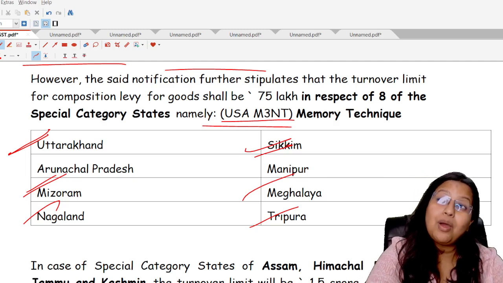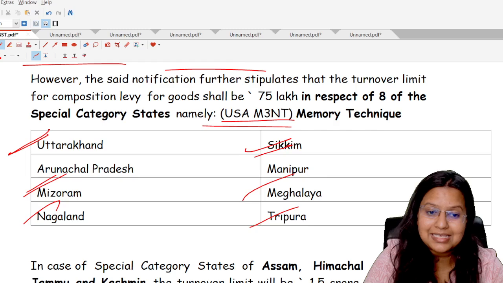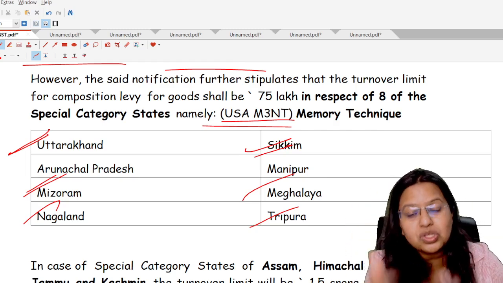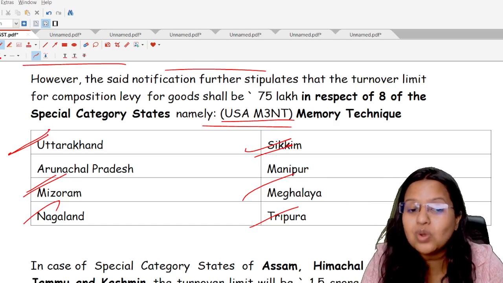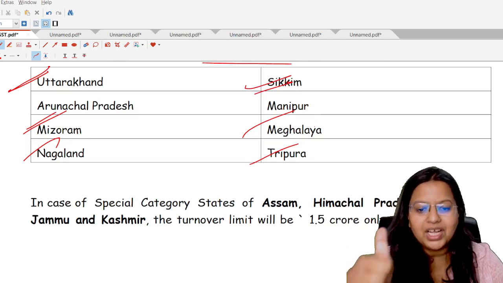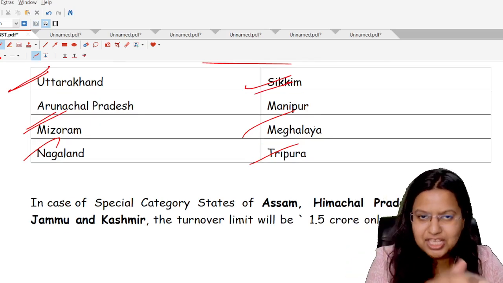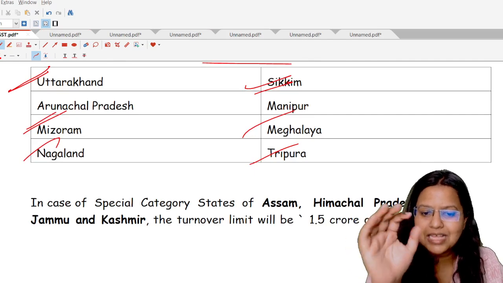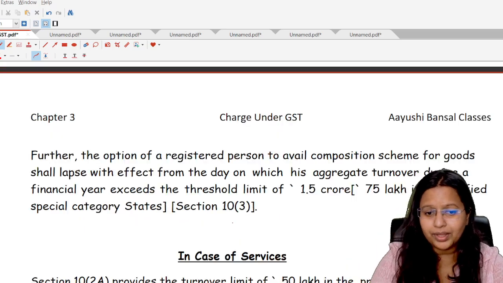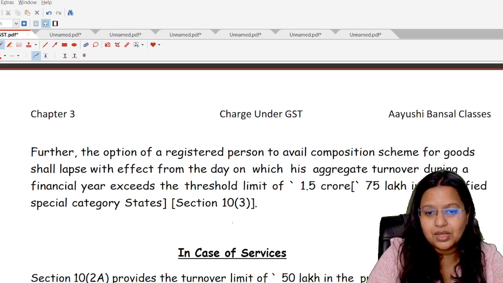Now, what about the remaining 3 special category states? In total they are 11, but the GST department has chosen only 8. So for those remaining 3, that is JEH, Jammu and Kashmir, Assam and Himachal Pradesh, the turnover limit is as per the normal category states, rupees 1.5 crore. Okay. Next thing is self-compliance.